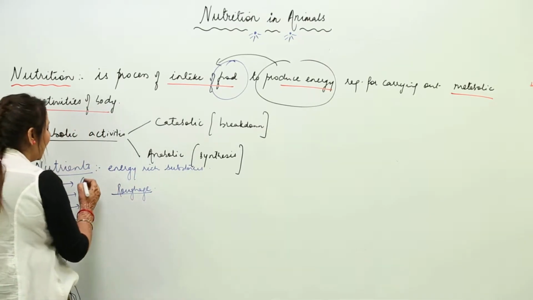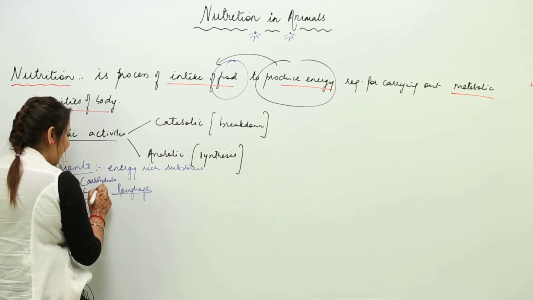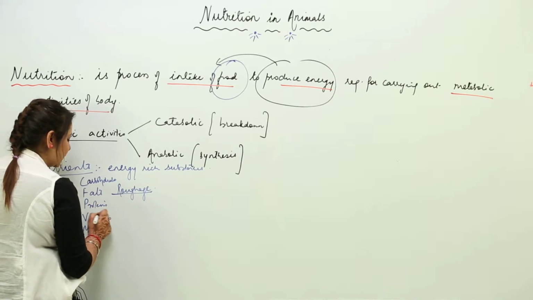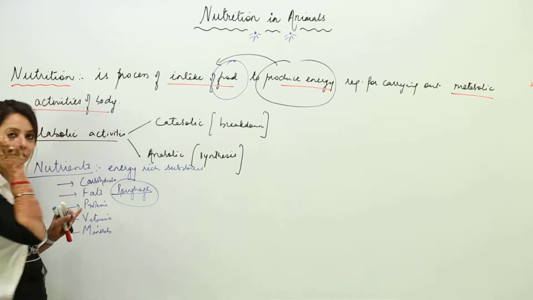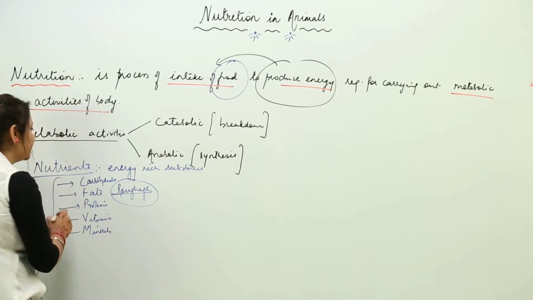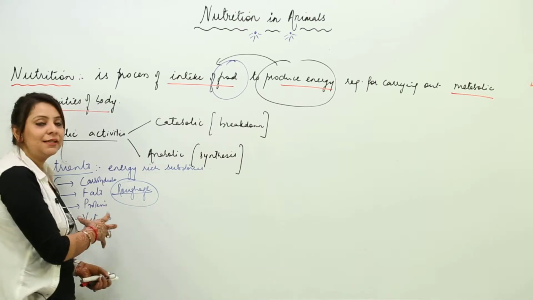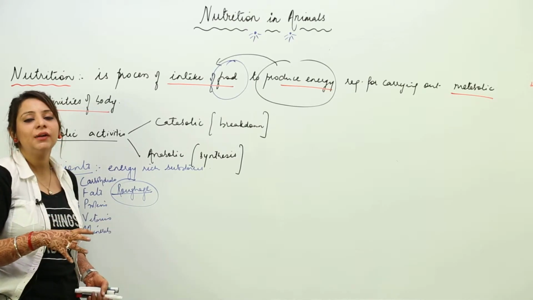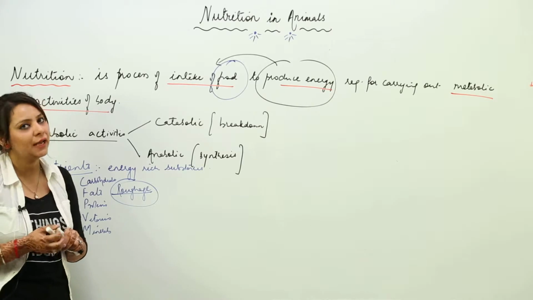Otherwise our diet consists of carbohydrates, fats, proteins, vitamins, minerals, and also includes roughage. So these substances provide us energy, as they are energy rich substances. That is the reason we eat food, so that we can get these substances and get energy and perform the various activities of our body, that is the metabolic activities.